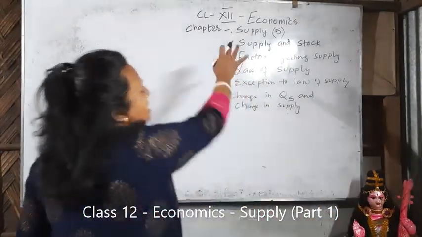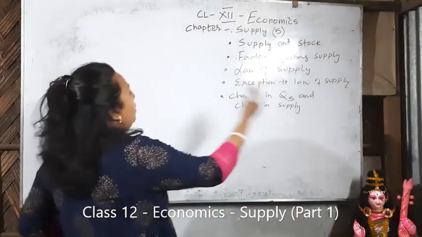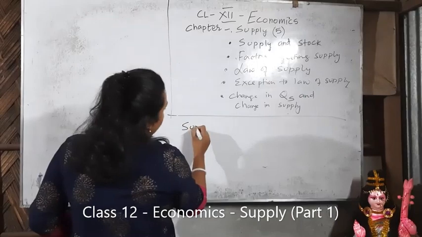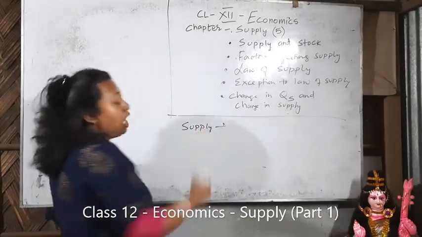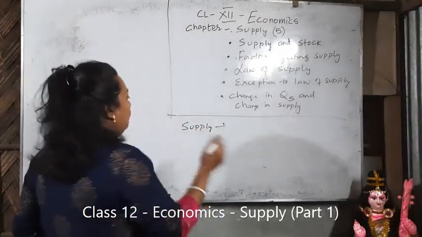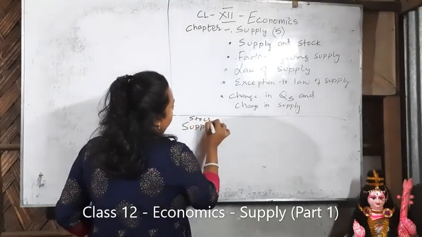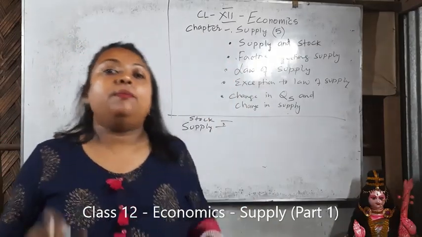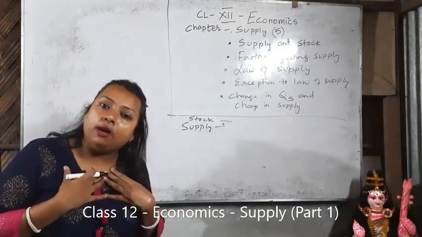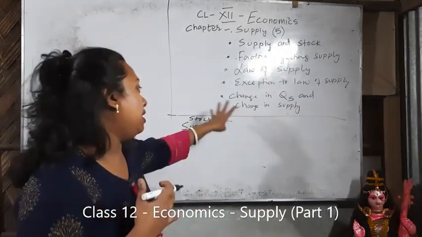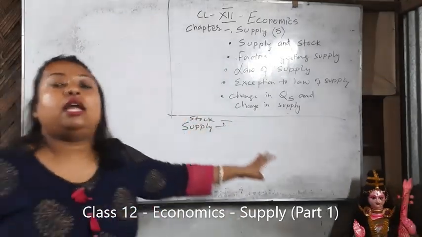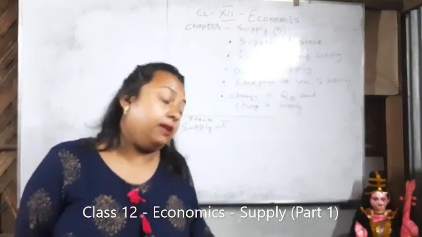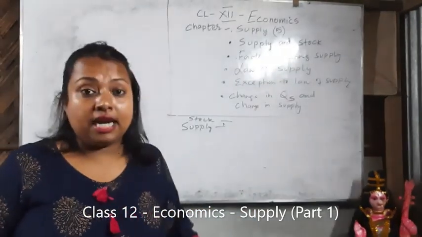First is the basic concept of supply. What do you understand by supply? Before you understand what is supply, you have to understand what is stock. Stock means the total production of a producer. I am a farmer, I produce 10 kg of rice, that is my stock. Now, out of the 10 kg, I bring 8 kg to the market for selling at a point of time. This is supply. Did you understand?